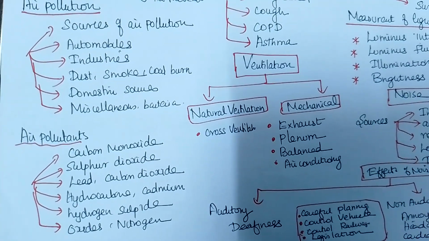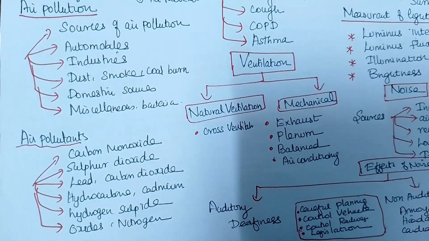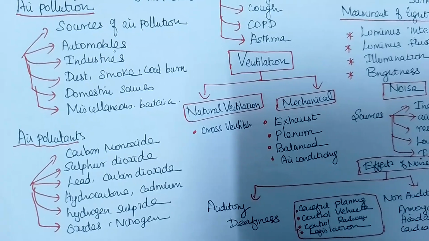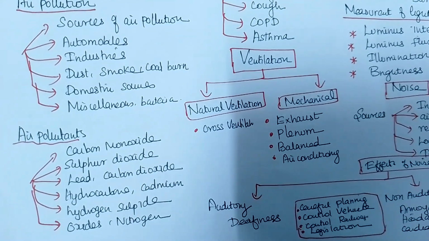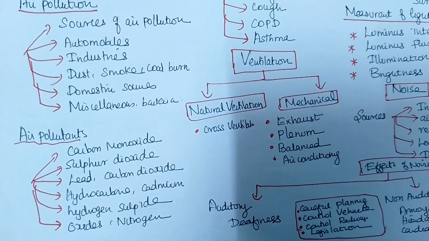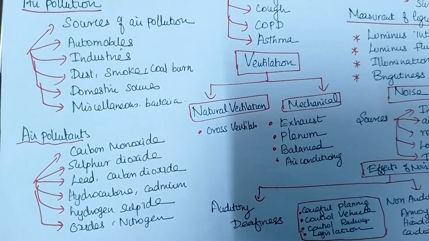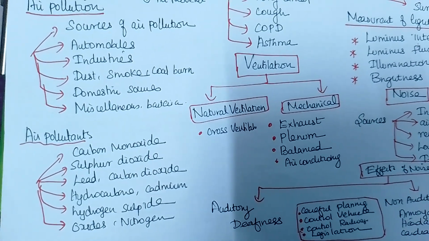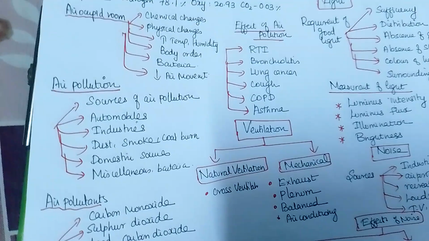The air pollutants. What are all the pollutants? A 2 mark question may be asked: list down some of the air pollutants. That is carbon monoxide, sulfur dioxide, lead, carbon dioxide, hydrocarbons, cadmium, hydrogen sulfide, oxides of nitrogen.